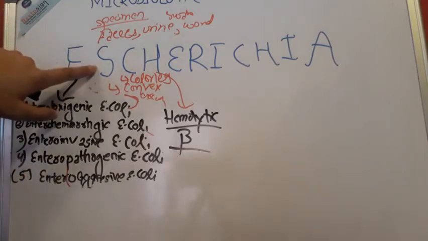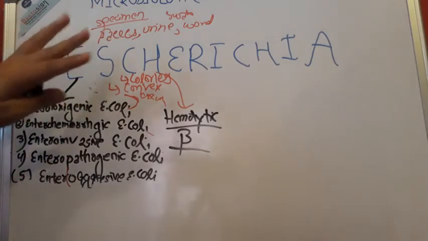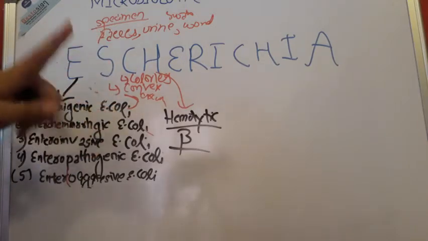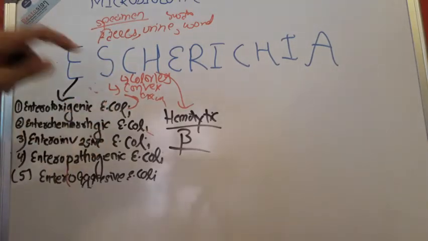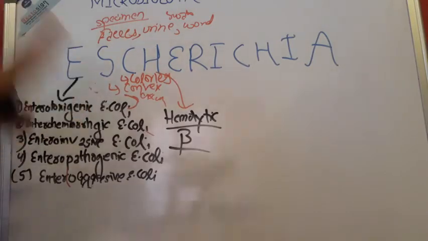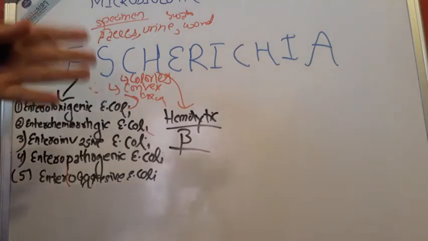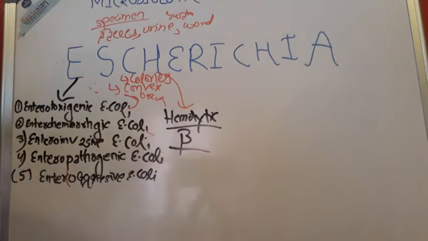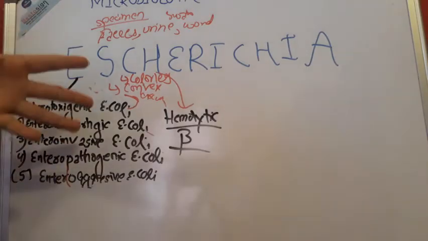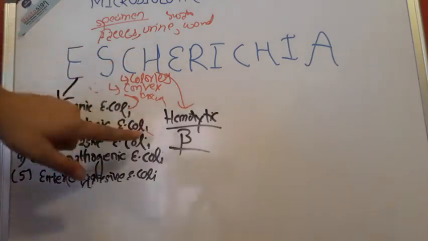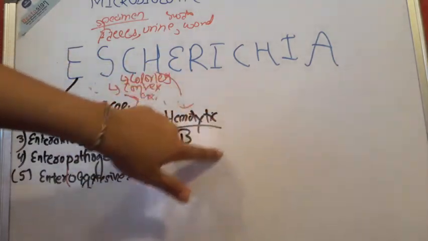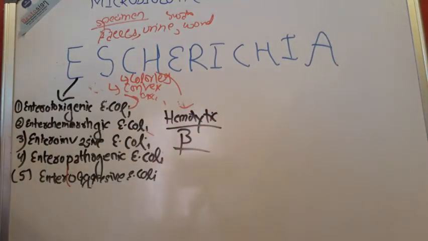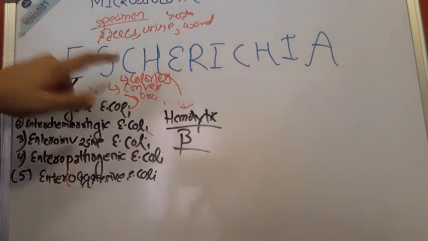Then we went for specimen collection. Now we went for culture also, and we went for three: colorless, convex, circular, and blood agar, nutrient agar, McConkey agar. We haven't gone into depth on the morphology in those cultures, but we just know three, that is colorless, convex, and circular. And we also know other things like moist, thick, pink, beta hemolytic. So yes, in blood agar it shows beta hemolytic. In blood agar, pathogenic strains are beta hemolytic. So ESCH is finished.